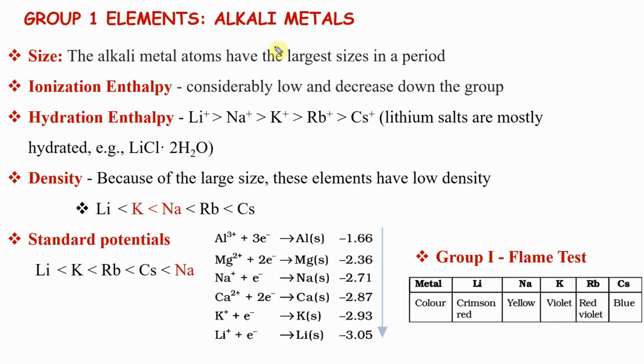Let's look at some of the properties you are expected to remember. Size we have seen before. They have the largest size in a given period. As you go from left to right, the size decreases, Z effective increases. We have seen this. They are considerably low and decrease down the group. This is also a periodicity based lecture, we know.